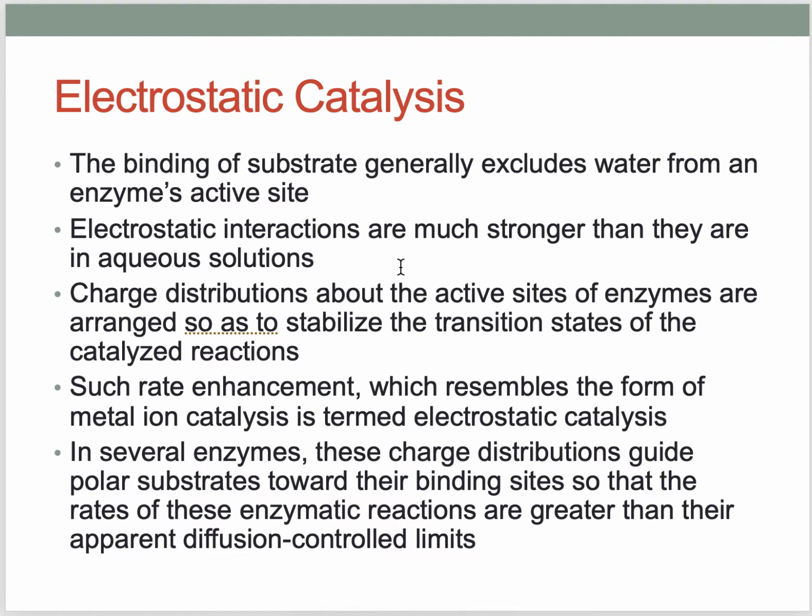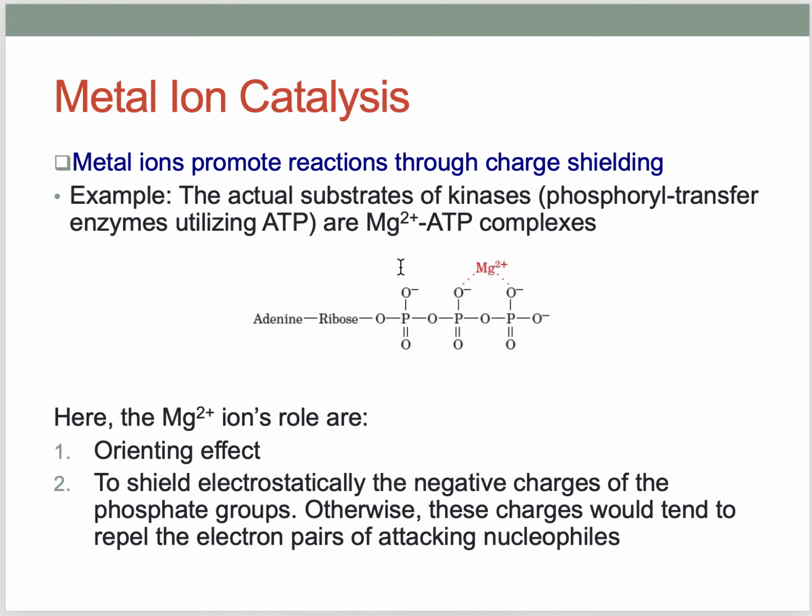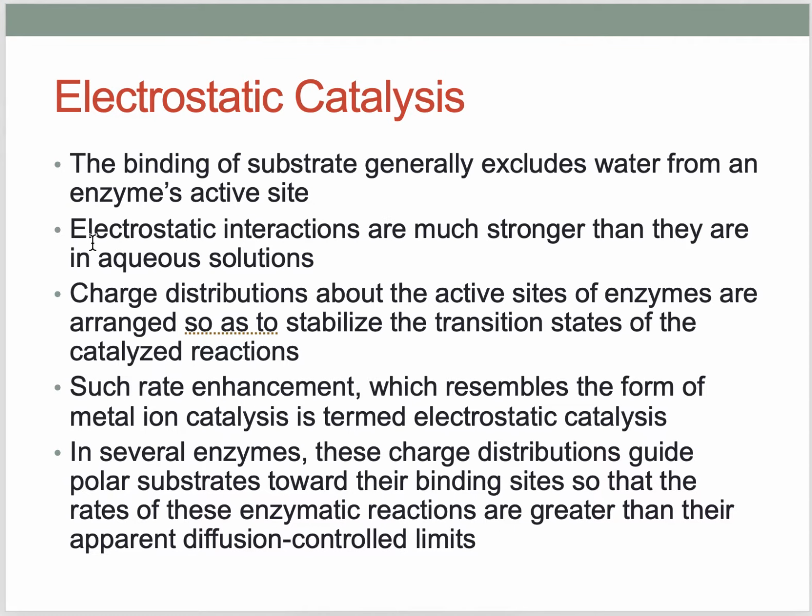Electrostatic reactions are much stronger than they are in aqueous solution, and charge distributions about the active sites of enzymes are arranged so as to stabilize the transition state of the catalyzed reactions. That's why it is called electrostatic catalysis, because the charge distributions stabilize the transition state.